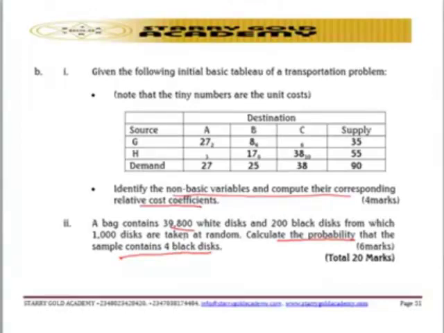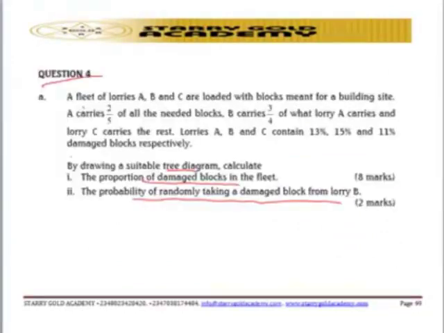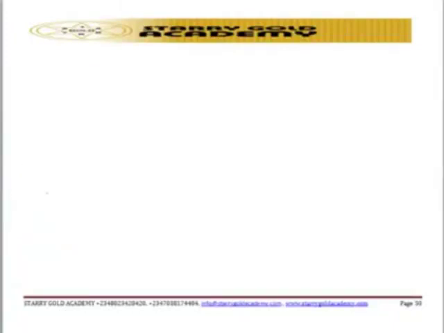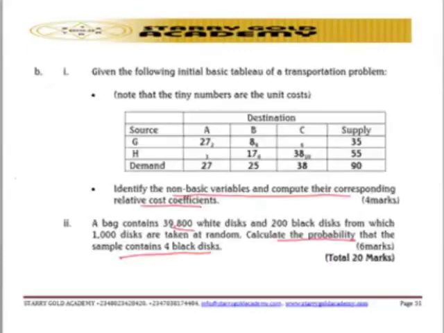So this particular question is trying to test the ability of a student on how to draw a probability tree diagram. That is what question number 4 is trying to point out, how to draw what we call a probability tree diagram. So the students are expected to know how to measure probability and how to draw a tree diagram. That is number 4A. Then 4B, let's look at 4B.